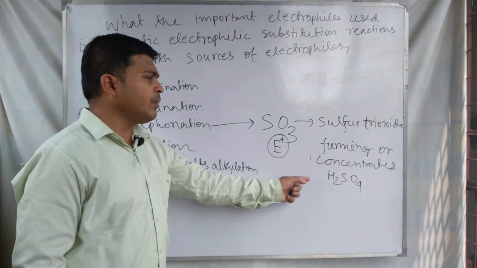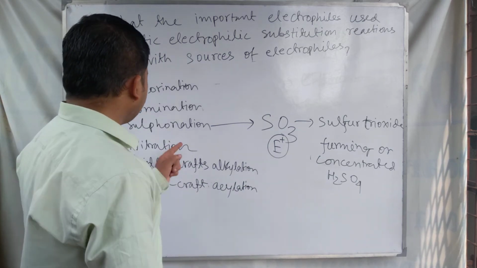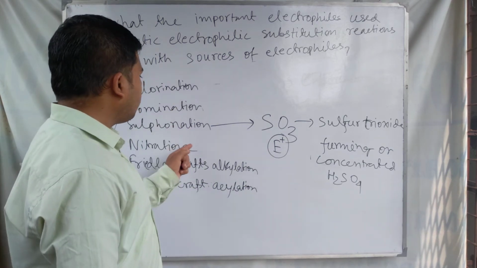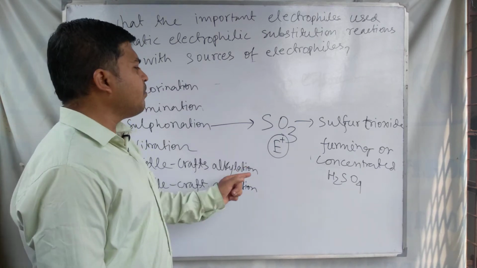The SO3 electrophile is developed, and this electrophile is used for the sulfonation of the benzene ring.